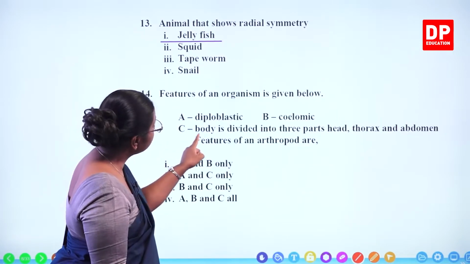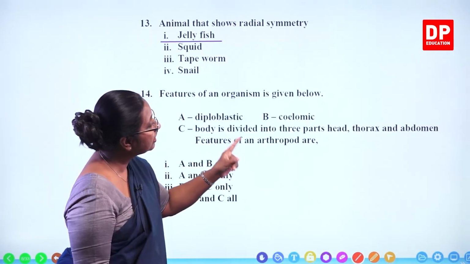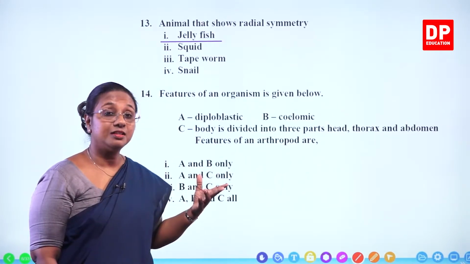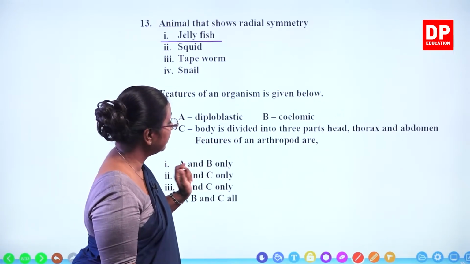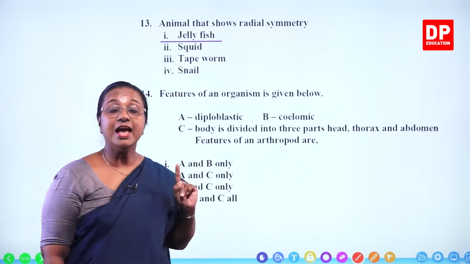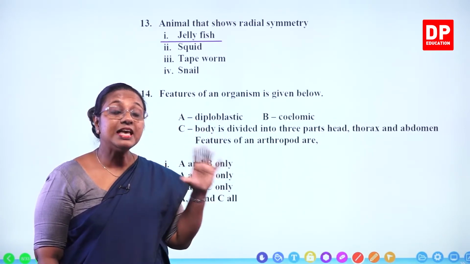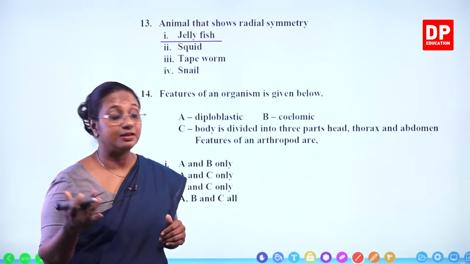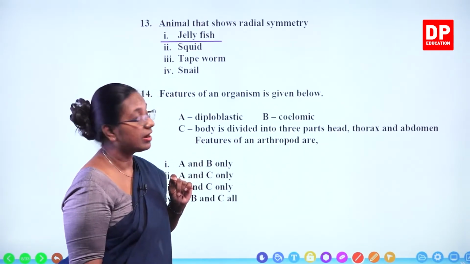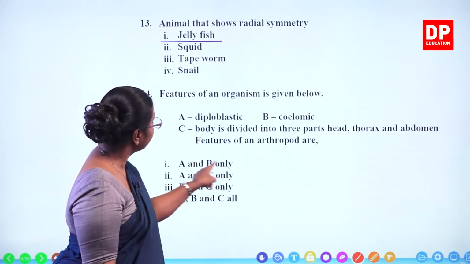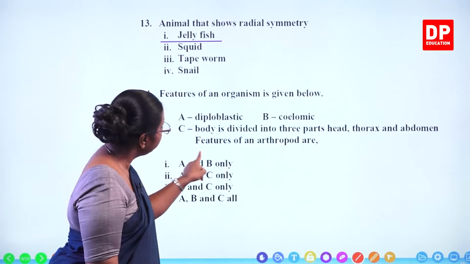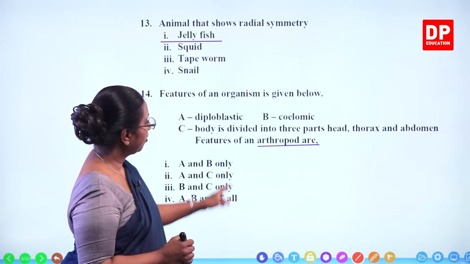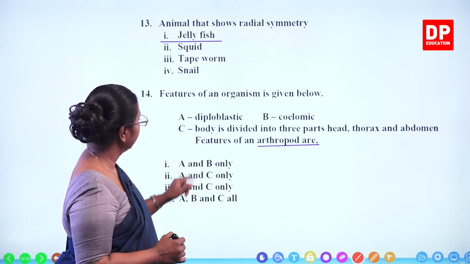Then see, body is divided into 3 parts, head, thorax and abdomen. What are those organisms? Those are the arthropods. Arthropods have their body divided into 3 parts, head, thorax and abdomen. You all can remember the segments. The segments of the body combine and form the functional segments called tagma. And the tagma are the head, thorax and abdomen. So if we look at the question, features of an arthropod.